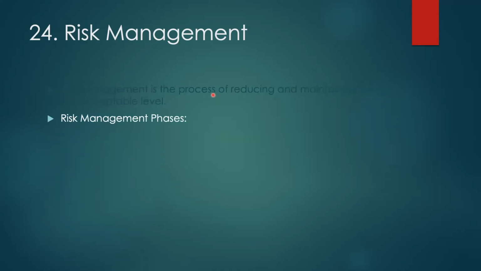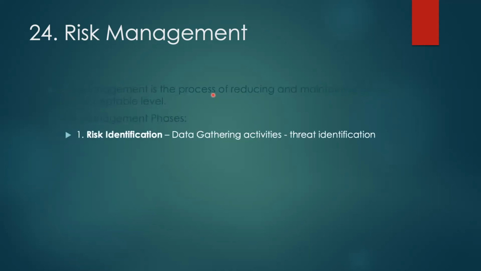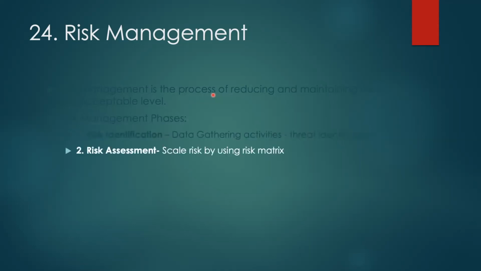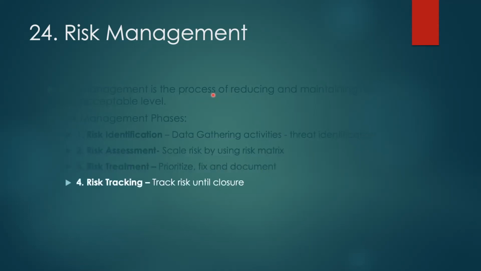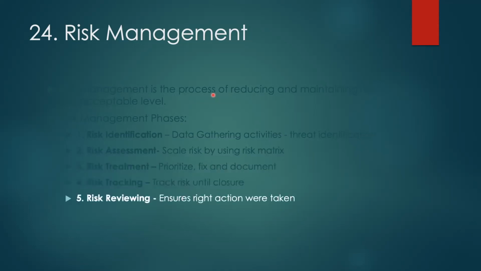Some risk management phases which we have: first, risk identification, like data gathering activities and threat identification. Second one is risk assessment, by scaling the risk using a risk matrix. Risk treatment, like prioritizing fixes and documenting them. Risk tracking, tracking the risk until closure. Risk reviewing, which ensures the right actions were taken during all those identification, assessment, treatment, and tracking activities.